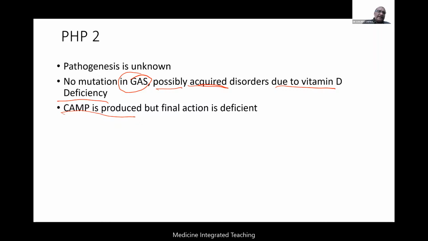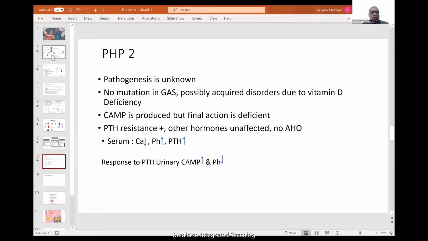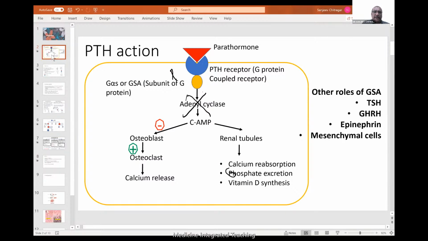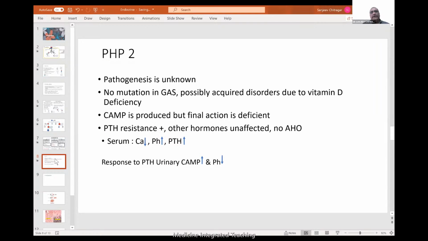This is a possible explanation. And what is happening here? There is cAMP produced. So it is very, very important to know that cAMP is produced. That means whenever parathormone binds to the receptor, cAMP will be produced, but the final action is deficient. If I have to show what is happening in PHP2: if you remember PHP1, the problem was here. In PHP2, the problem will be beyond this, somewhere here and here. So cAMP will be produced there, but there will be no action on the renal tubules. That is the problem in pseudohypoparathyroidism 2.